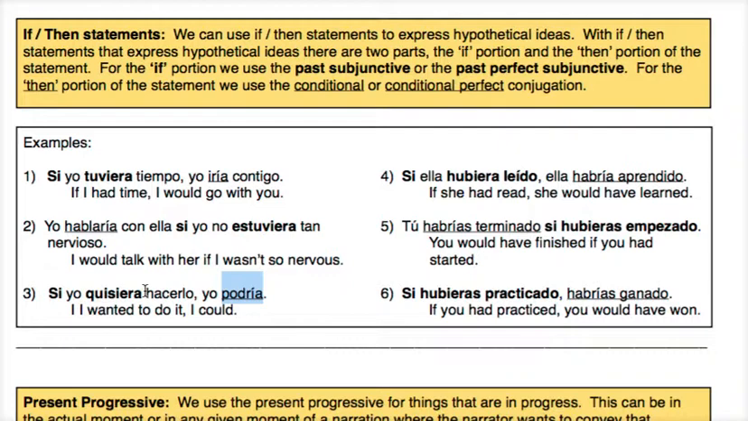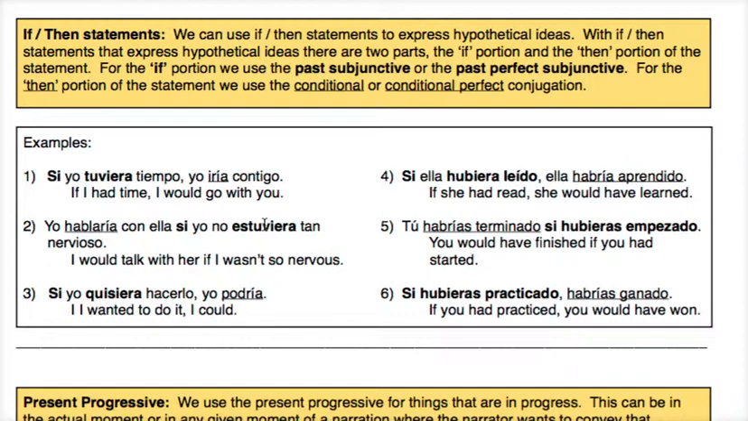Okay. Now the if portion of the statement doesn't always have to come at the beginning. For example, notice number 2. If I wasn't so nervous, then I would talk to her. So we can actually start this off with the then portion of the statement. I would talk to her if I wasn't so nervous. Okay? So since this is the then portion of the statement, we want to use the conditional. Yo hablaría con ella, and then we have our if statement. Si yo no estuviera tan nervioso.